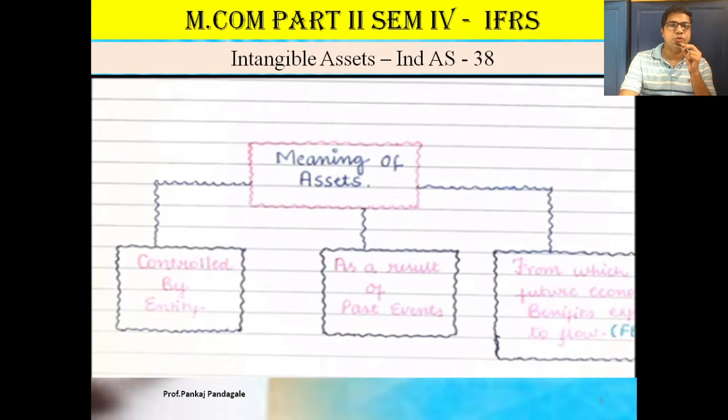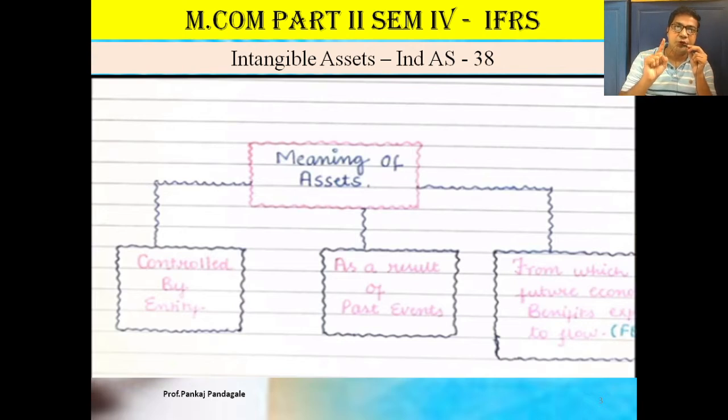Now, first of all, we should know about the asset. What do you mean by asset? Whenever we consider any particular thing an asset, there are total three parameters. First of all, control, then it is a result of a past event, and third one is future economic benefit.